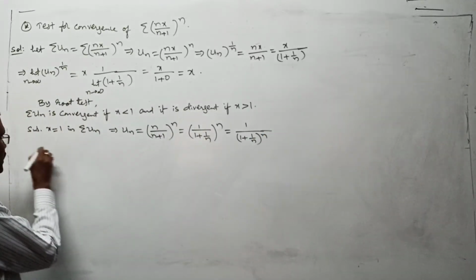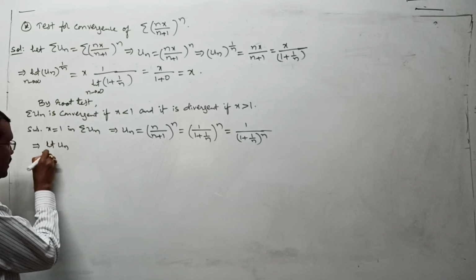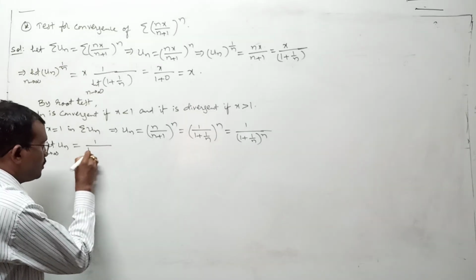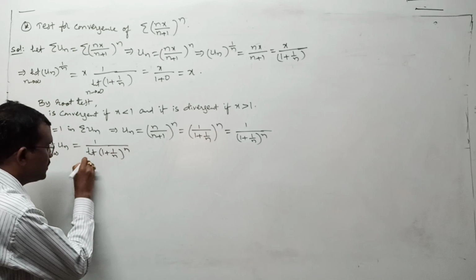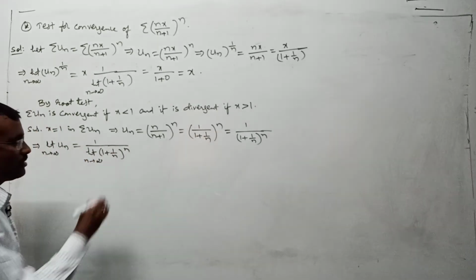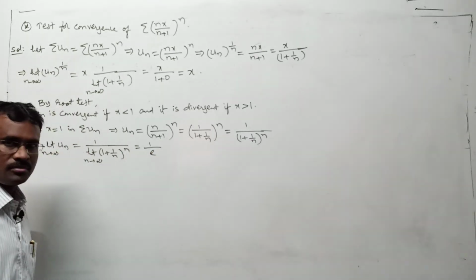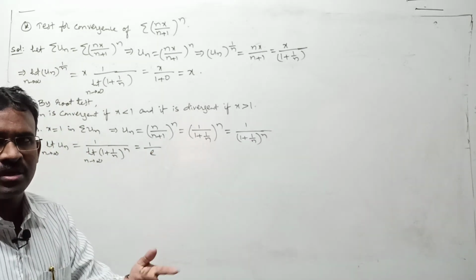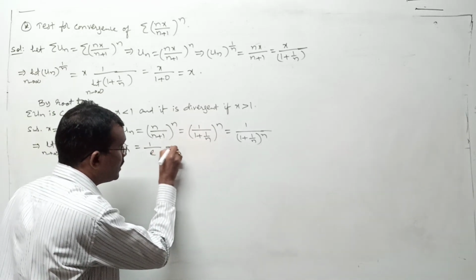Okay, now I want to find limit of it. Let us go for limit un as n tends to infinity. This is 1 by limit 1 plus 1 by n whole to the power of n as n tends to infinity. This is 1 by, what is this? Is it e or not? 1 by e means one real number. E is 2.7183. 1 by 2.7183 you get some real number. It should be a non-zero real number we will get.